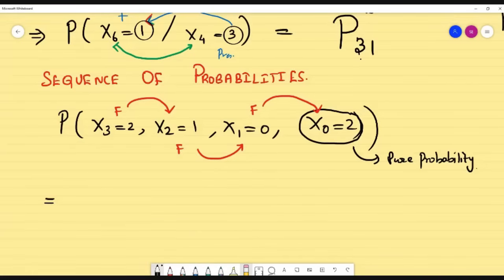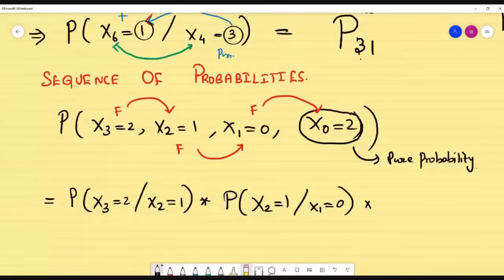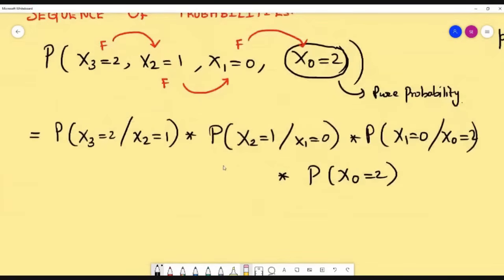So how can we write this? If we have a sequence, probability of x3 equal to 2 given x2 equal to 1, into probability of x2 equal to 1 given x1 equal to 0, then probability of x1 equal to 0 given x0 equal to 2. Finally, probability of x0 equal to 2, because it's the initial stage, it does not have any condition. So this is the answer, students.